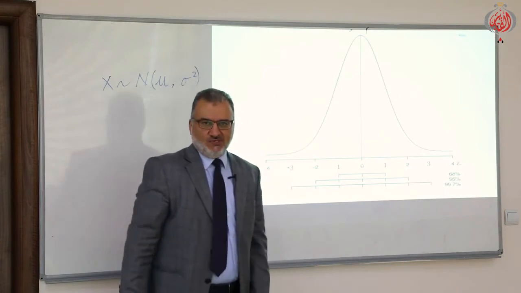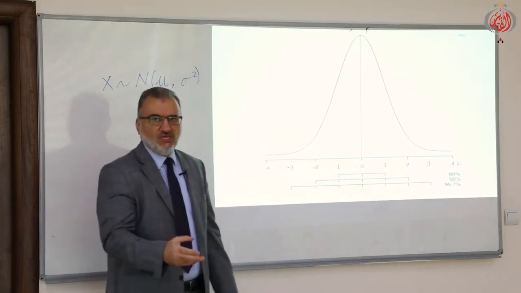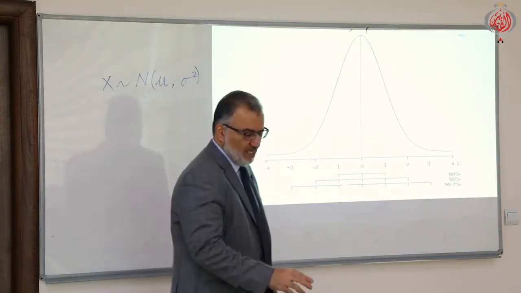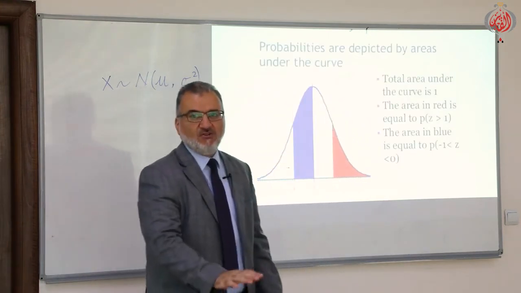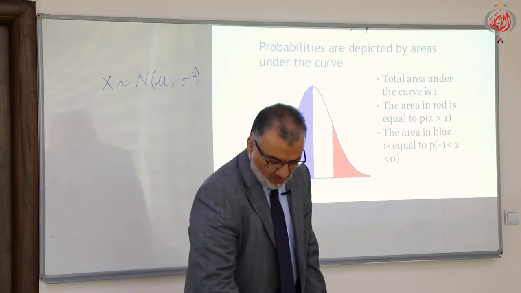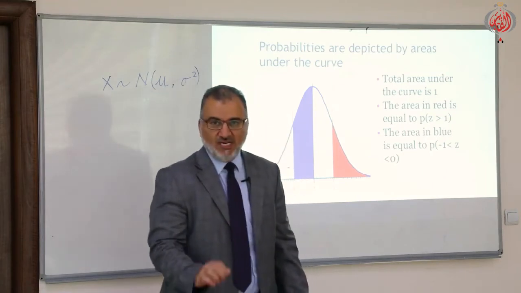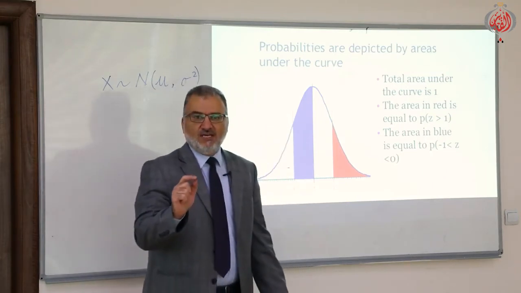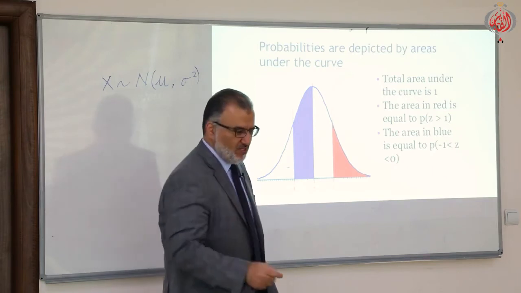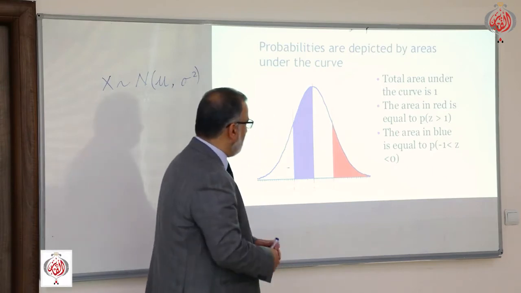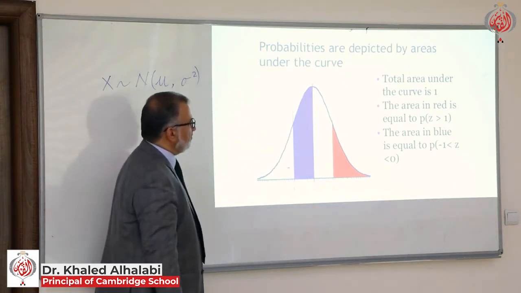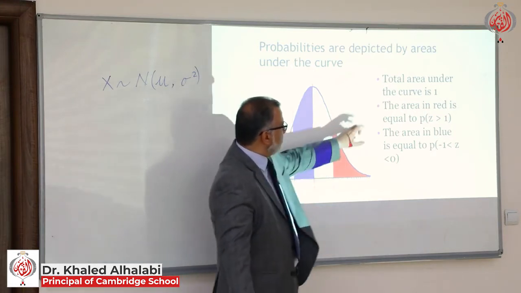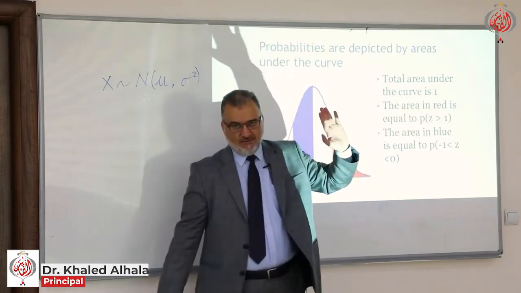Now, how do we calculate the probabilities of events in the normal distribution? Please bring your book, because I will ask you to go to a certain page to discuss a certain point. This is the standard normal distribution. The total area under the curve is 1.